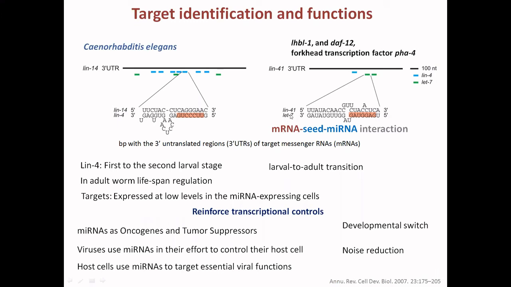Similarly, let-7 is the microRNA that will inhibit the translation from the mRNA lin-41. But this seed sequence complementarity is found to be present in other mRNAs like LIN-28, HBL-1, DAF-12, and the forkhead transcription factor PHA-4. But the regulation of the translation from these mRNAs is compartmentalized. So depending on the microenvironment requirement, these microRNAs perform their functions.